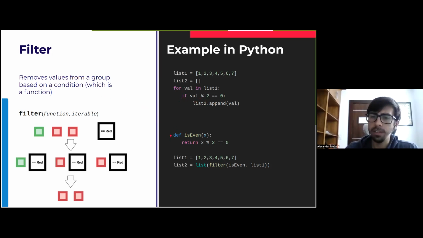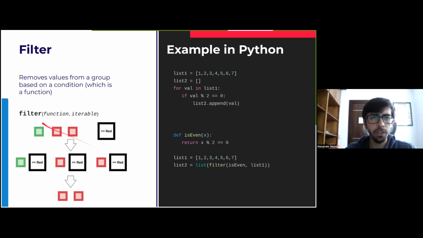So first we declare a function called is even, that makes the check. In this case, the check is whether it's even. It will return a true or false value. Then we have the declaration of the list 1 that we had here, and then list 2 will be the result of calling filter with the function is even on list 1, and then parsing everything to list, in the same way that we had with map. As you can see again, this is very declarative, in the sense that we are describing what is going to happen. We're just saying: give me a list by filtering all elements of this one where they are even, or something similar.